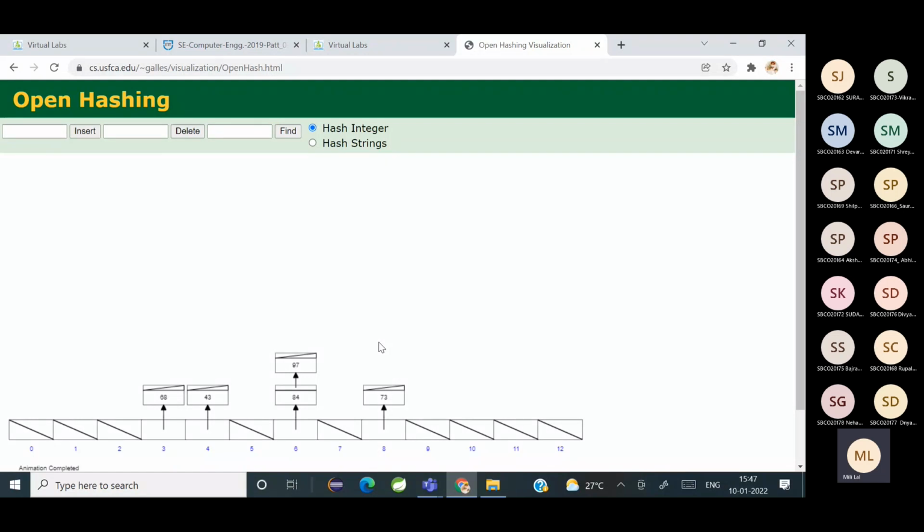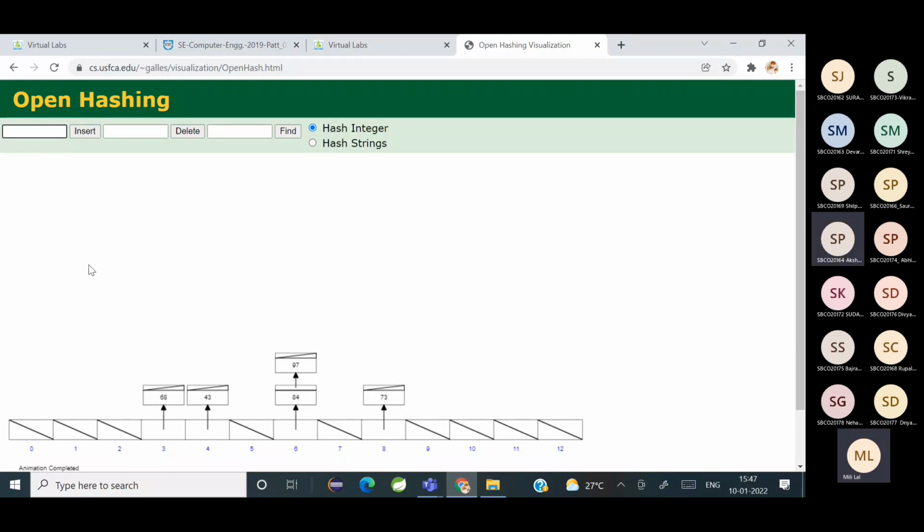So when there is a collision, it will be attached to the same node as a linked list. Right now you can see 84 also came to index 6, so it got attached to the same node. Or you can say it is chained to the same node. Did you understand how separate chaining works? Yes, ma'am. Tell me one more number.